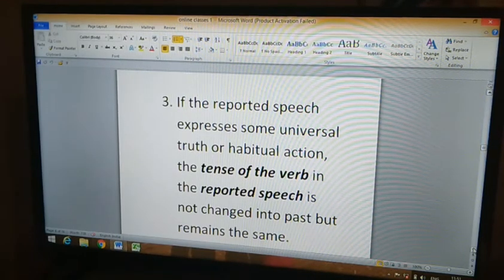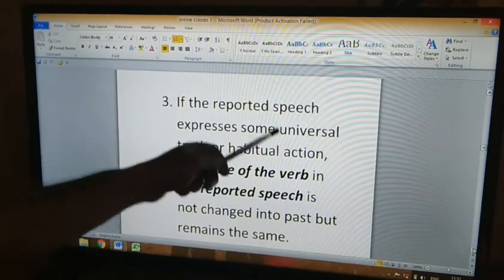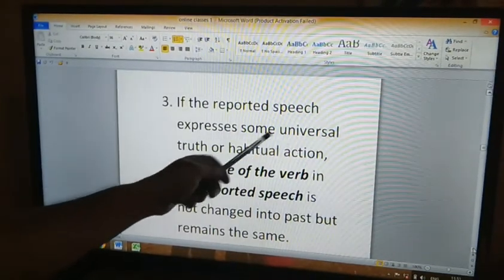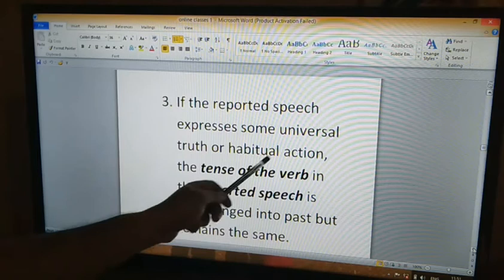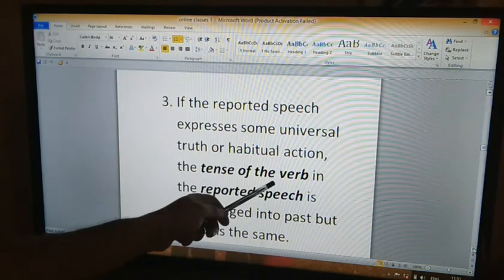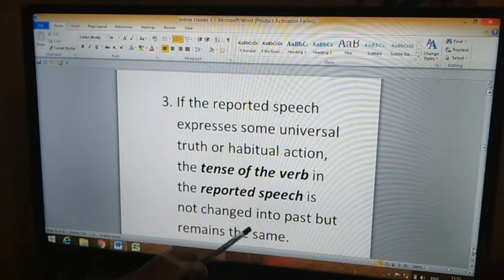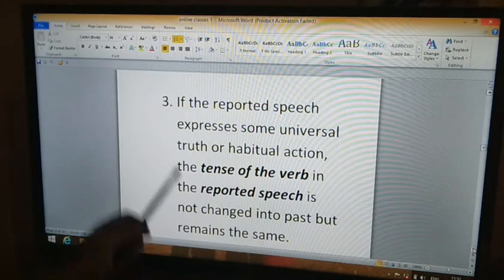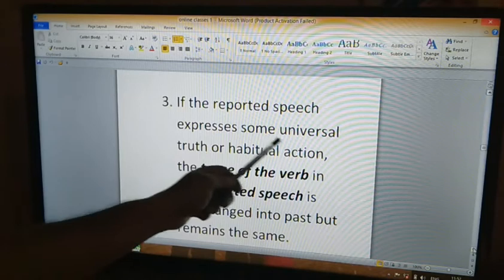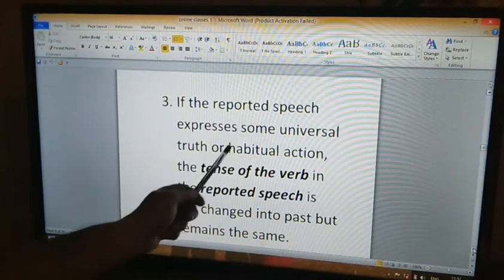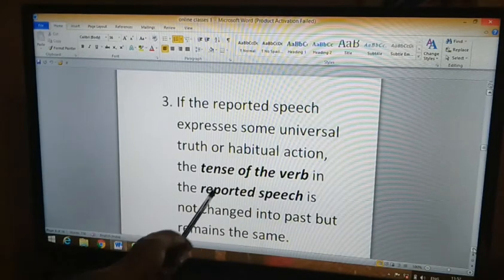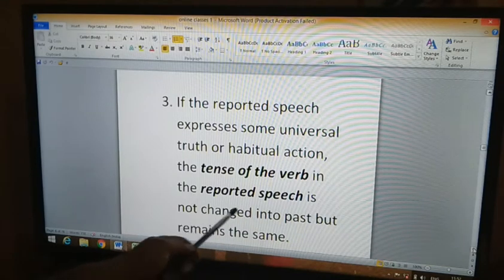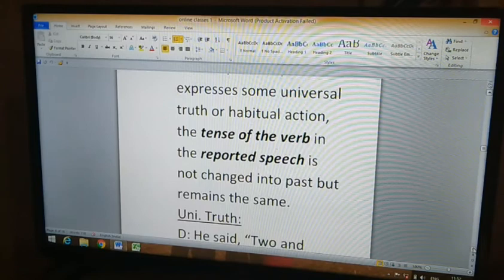Now coming to the third rule. If the reported speech expresses some universal truth or habitual action, the tense of the verb in the reported speech is not changed into past but remains the same, unlike the other examples.